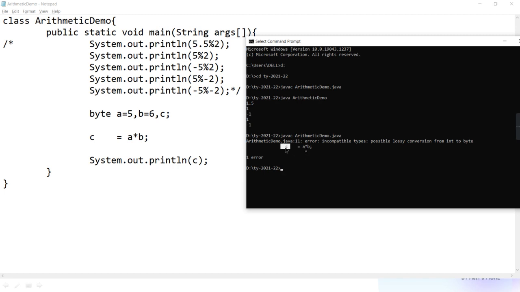This is the narrowing situation, and when narrowing takes place, it says that there is a chance of loss. And the loss I won't do on my own. If you want, you do it by doing the casting. So you do the casting and then do the work. On my own, I will not do the casting.